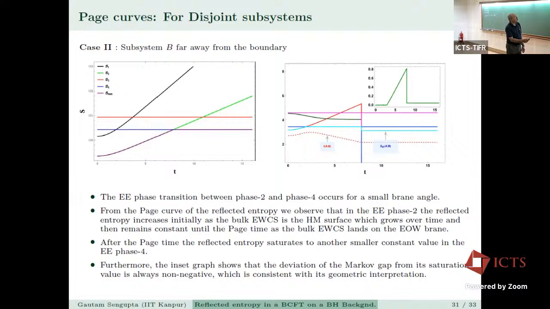There are 3 phases over here, and these are 2 phases. So it saturates to a smaller value after the page time. Furthermore, if you look at the inset graph, it shows that the deviation of the Markov gap from its saturation value is once again always non-negative, which is consistent with its geometric interpretation.